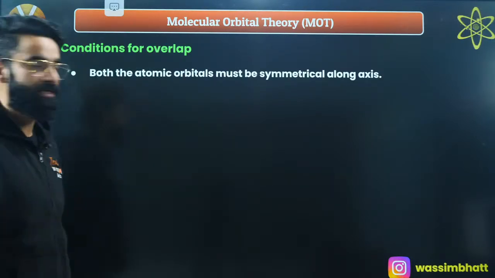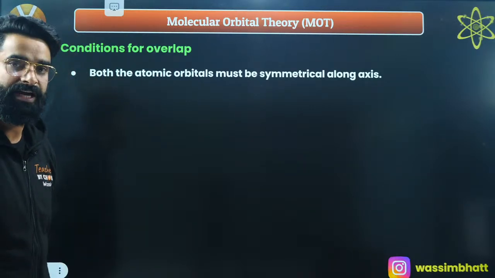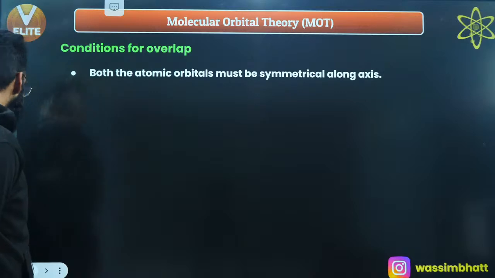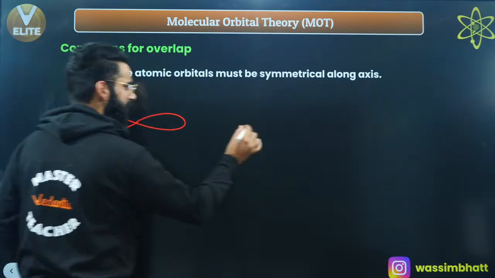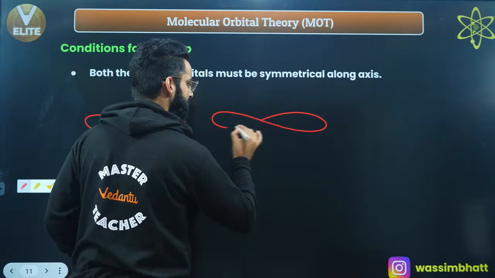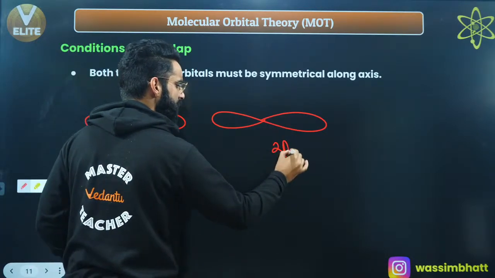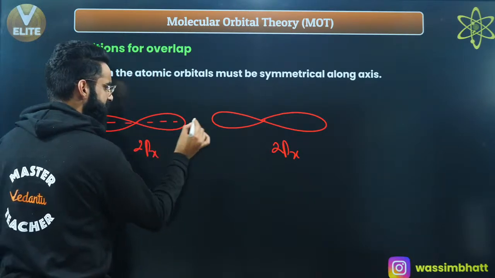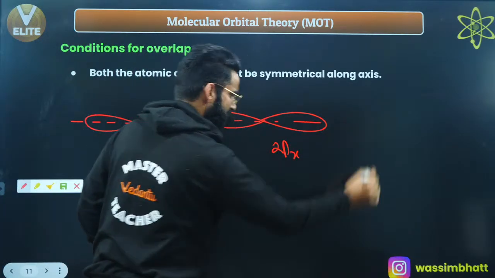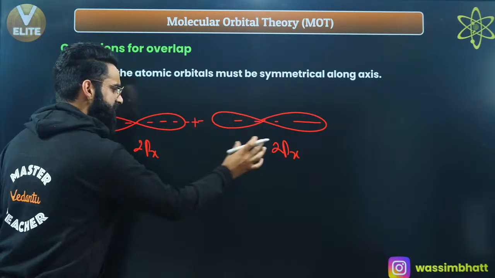Now, this is one important point. Both the atomic orbitals must be symmetrical along the axis. What does that mean? Have a look, guys. Let's say this is one atomic orbital of one atom, and this is one more atomic orbital of one more atom. Let's assume this is 2px of one atom and this is 2px of one more atom. This is the axis of it. I'm considering the x-axis as the internuclear axis. Now, first of all, this is 2p, this is 2p.